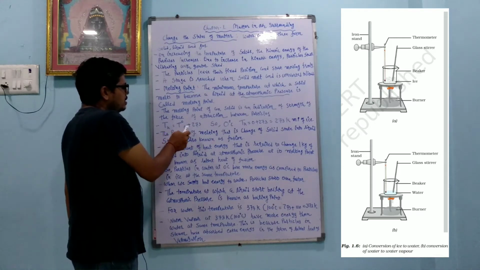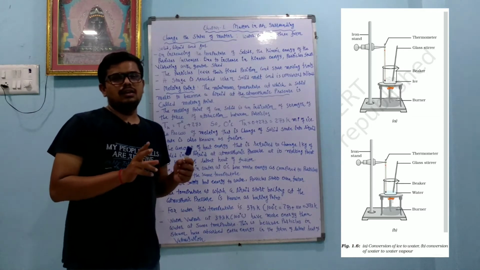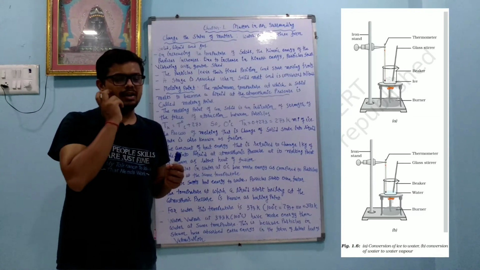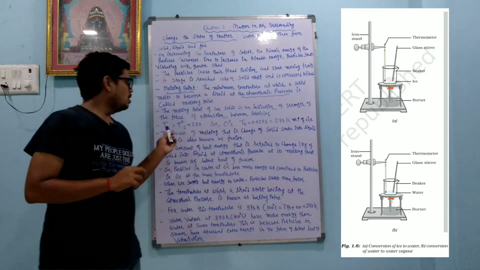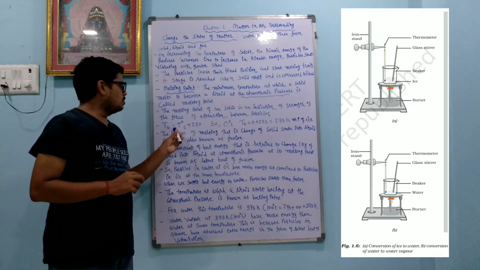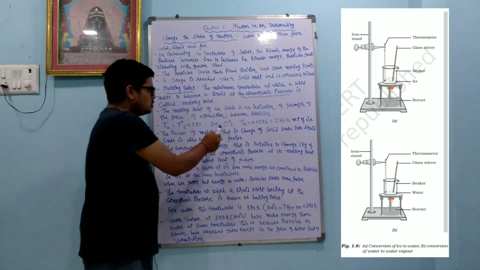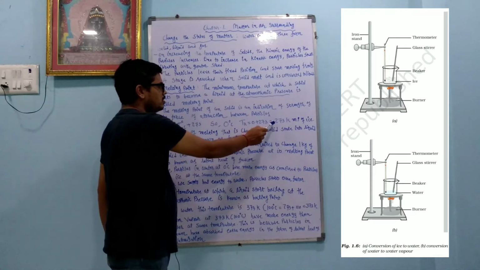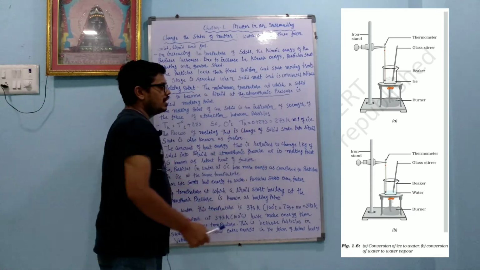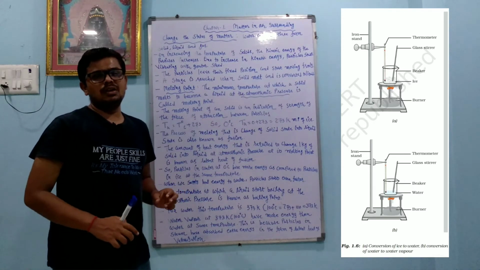T in Kelvin equals T in degrees Celsius plus 273. Dear student, I told you that there are two scales. In day-to-day life we use Celsius, but in chemistry we use Kelvin. So what is the relationship? Temperature in Kelvin equals Celsius plus 273. So for 0 degrees Celsius, we write 0 plus 273, and we get 273 Kelvin. So 273 Kelvin means 0 degrees Celsius.